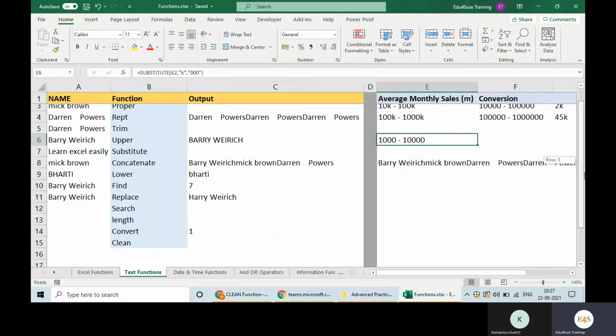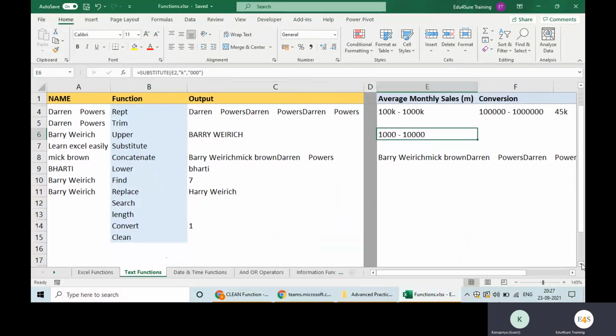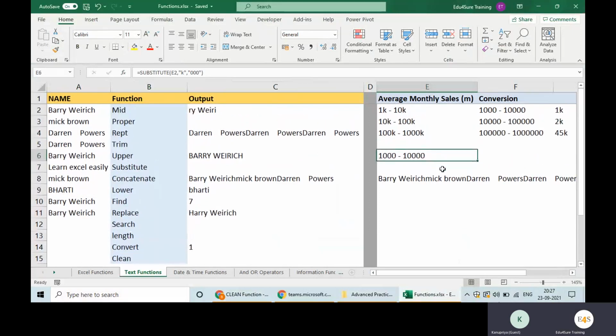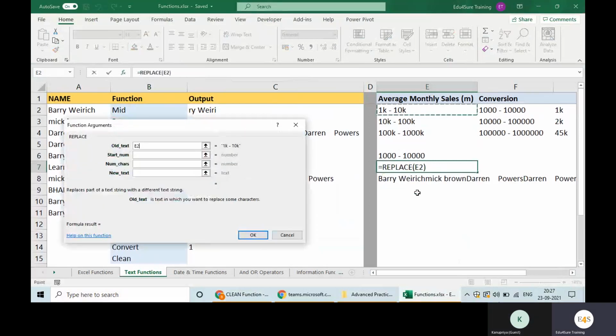Can we use the replace function for this? We can, but it is very difficult, a lot of hassle. So always use substitute. See, replace. Now you tell me, what is my old text? I will take the entire cell.